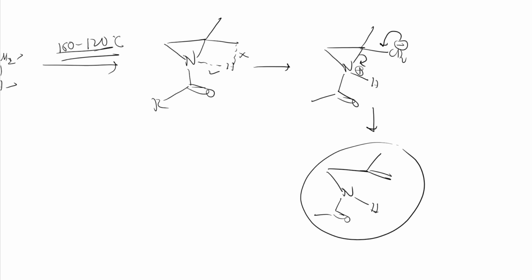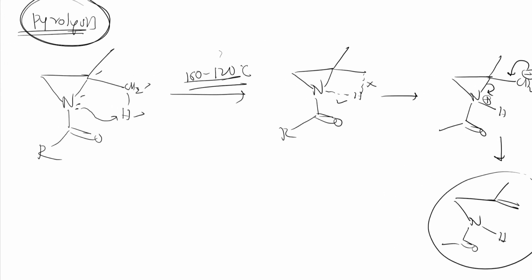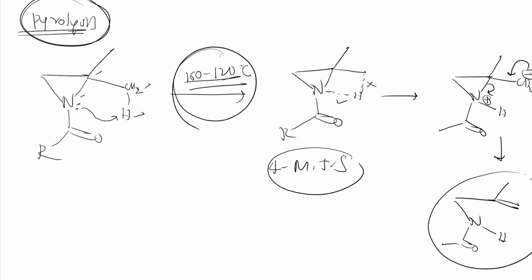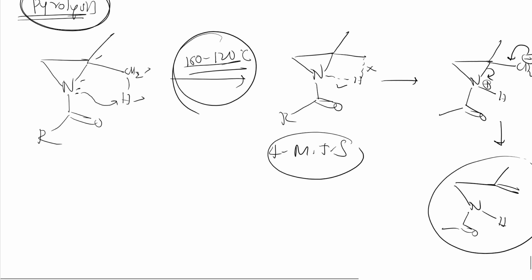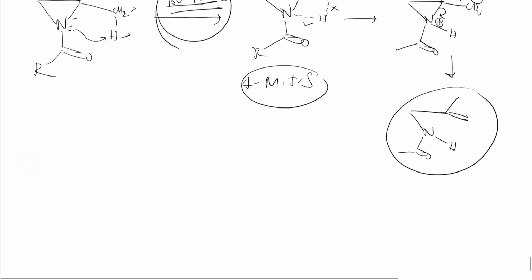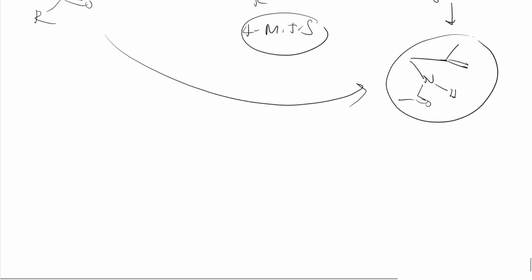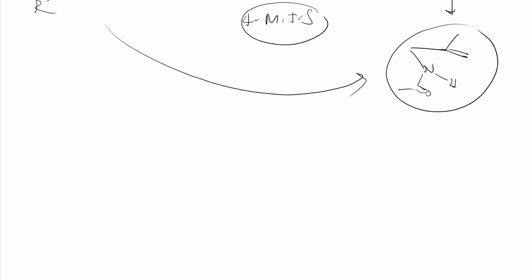So this occurs only in heating conditions, pyrolysis. Pyrolysis means heating. It is through a 4-member transition state. We will get this, and the driving force of this reaction is again ring strain. From the 3-membered ring, ring opening has happened. So this is the driving force. There are a few more reactions, only small reactions. Let us do that.